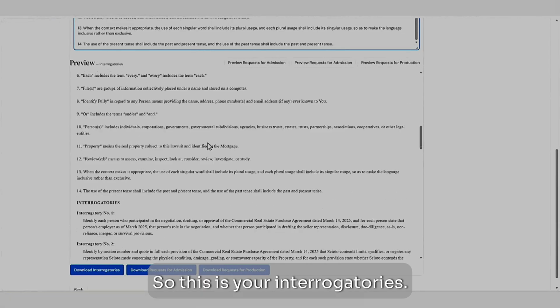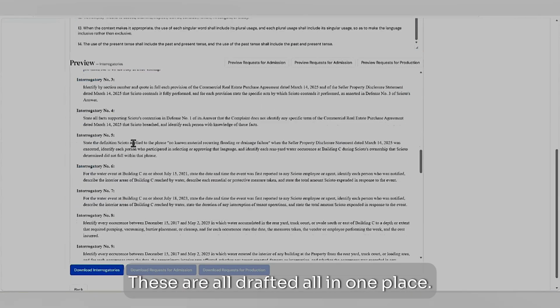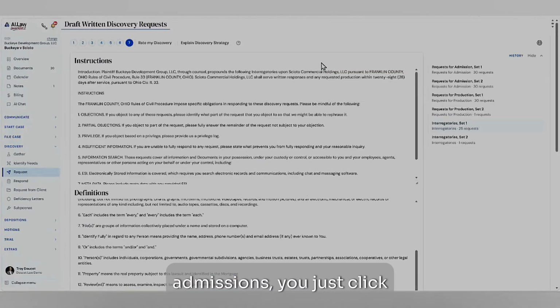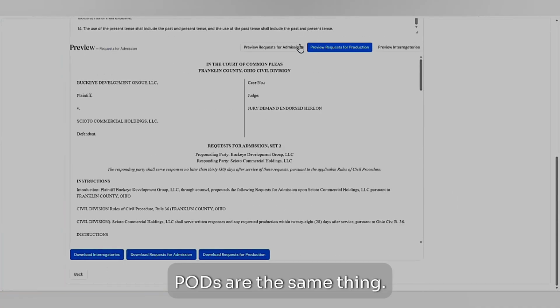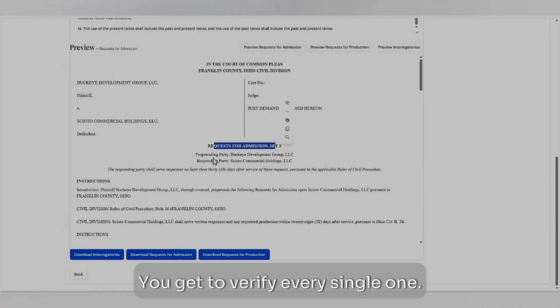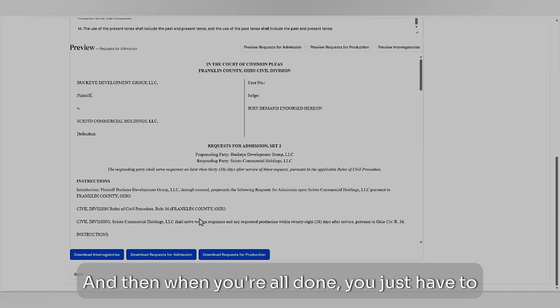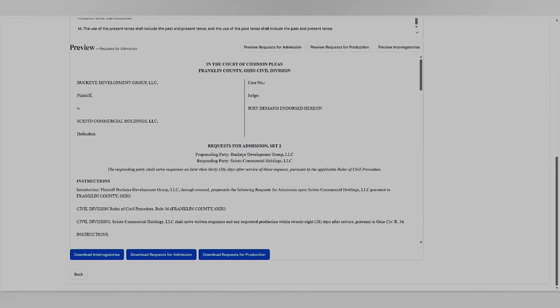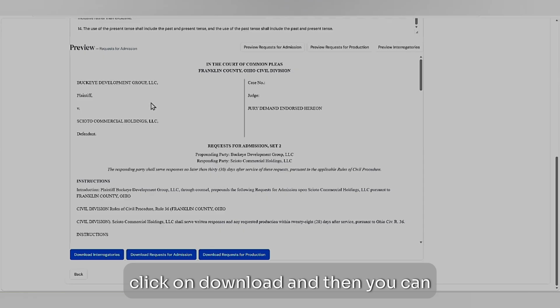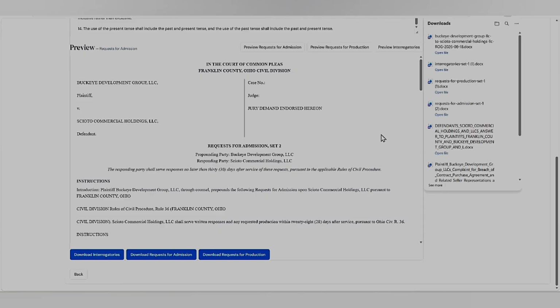So this is your interrogatories. These are all drafted all in one place. If you want to see your request for admissions, you just click on the request for admissions. PODs are the same thing. You get to verify every single one. And then when you're all done, you just have to click on download, and these will download for you.